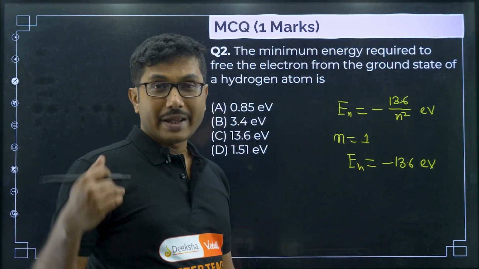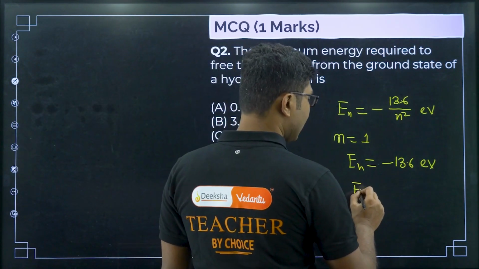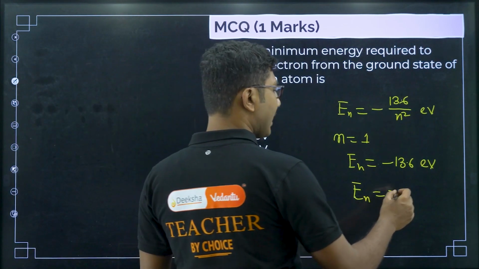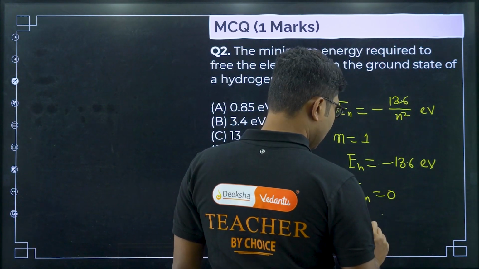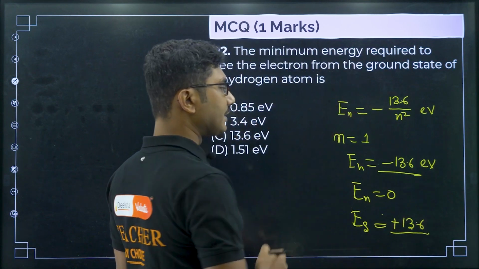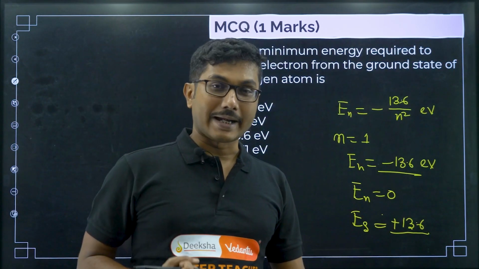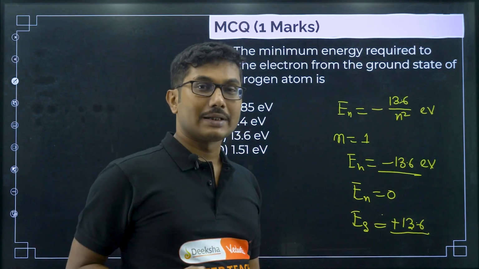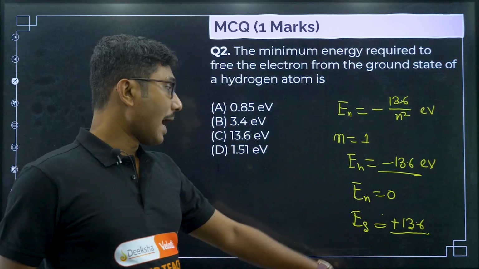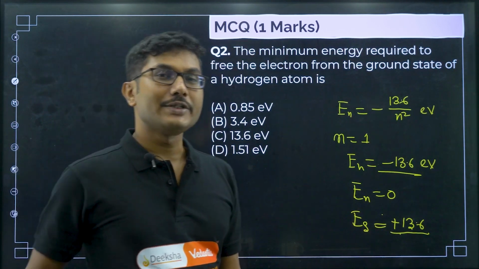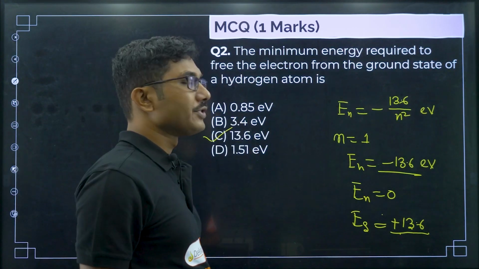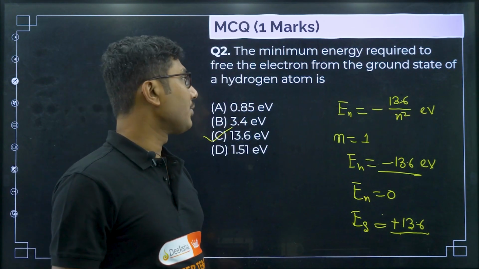Now to make it free, we have to make this energy equal to 0. So how much additional energy do you have to give? The energy supplied should be equal to plus 13.6. Minus 13.6 is the energy, and negative energy implies that it is attached to the nucleus, the nucleus attracting the electron towards it. This positive energy signifies you are supplying it to the electron so that it can come out of that attraction. So basically 13.6 electron volt is the amount of energy required to free it.